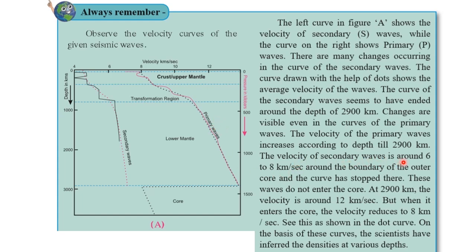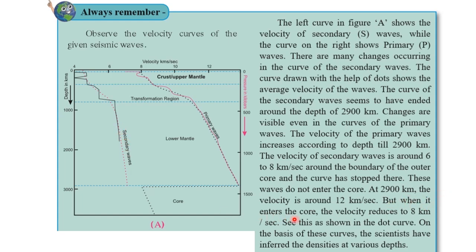The velocity of the secondary wave is around 6 to 8 km per second around the boundary of the outer core. Now as you can see over here, the seismic wave is around 2 km per second, and here it has stopped. The curve has stopped. These waves do not enter the core. As you can see this line, from here the core starts, so it has not entered the core.